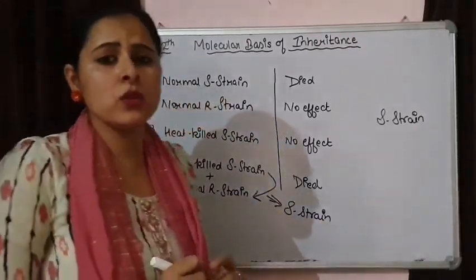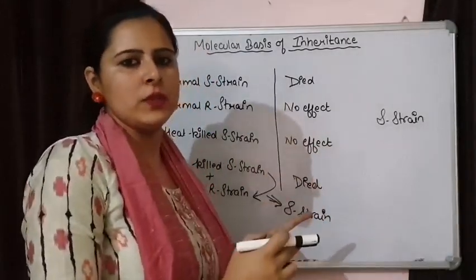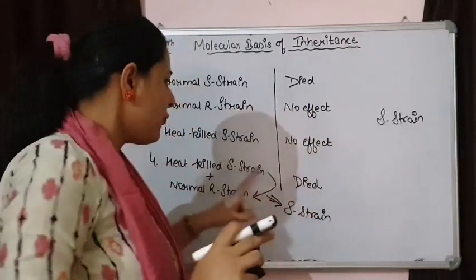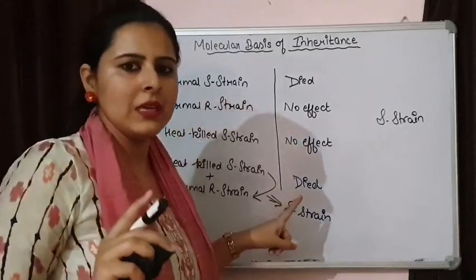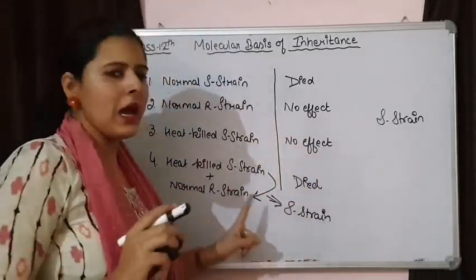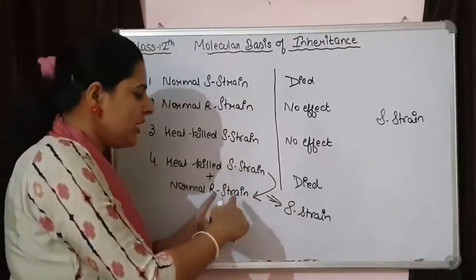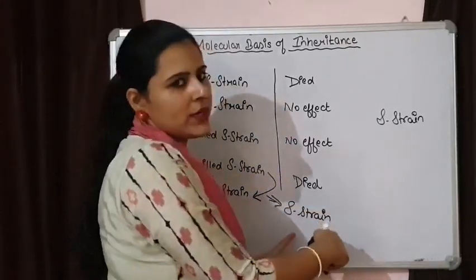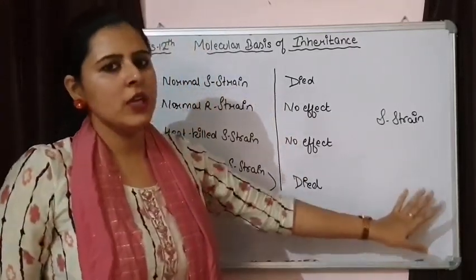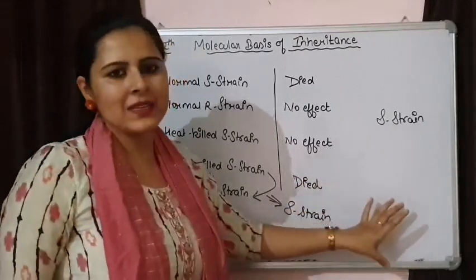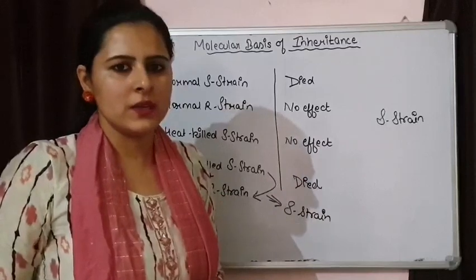This was the conclusion of Griffith, that some substance had transferred from the heat-killed S strain, which was not destroyed by heat, and it entered into the R strain. Because of this transmission, the R strain converted into S strain, and S strain is responsible for pneumonia. So pneumonia-like symptoms appeared in the mice and death of mice was there.